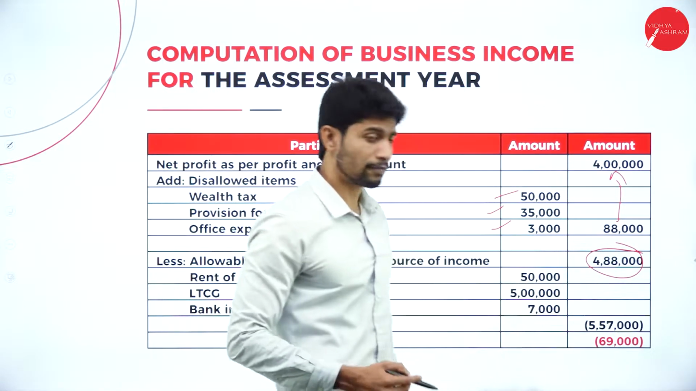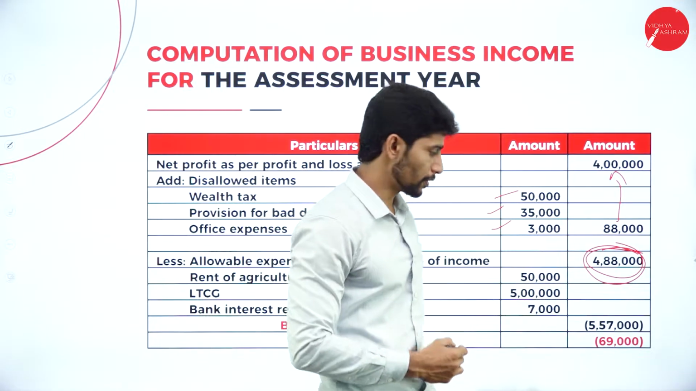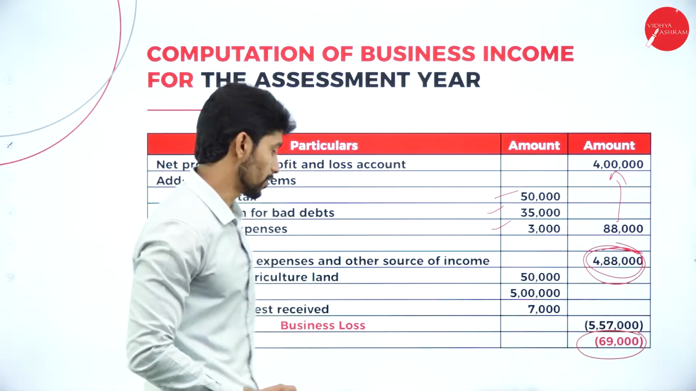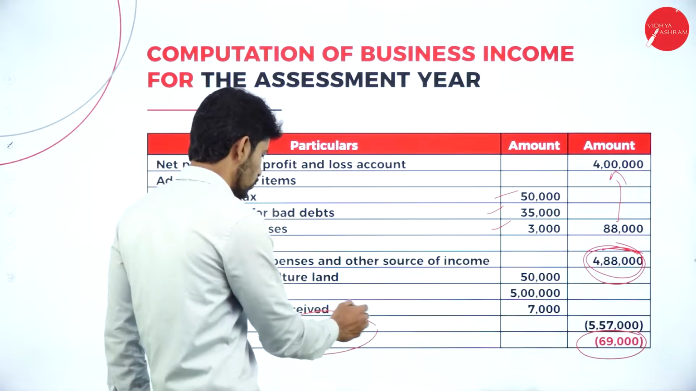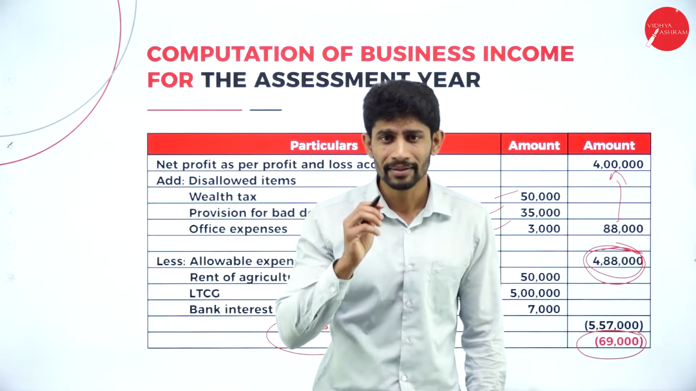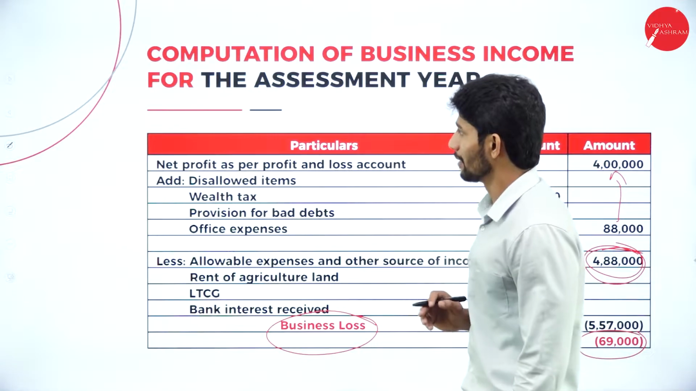Deduct 5,57,000 from 4,88,000. If you deduct it, you will get a minus balance of 69,000. That 69,000 is called what? Business loss. 69,000 is called business loss. So we have a loss under this particular business.